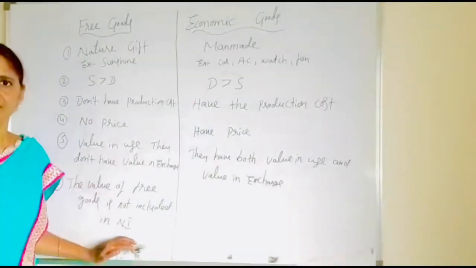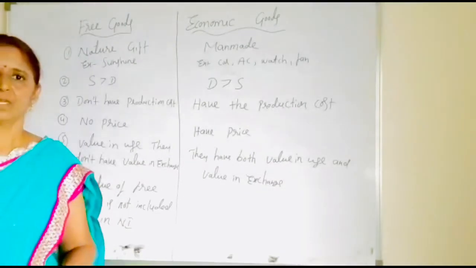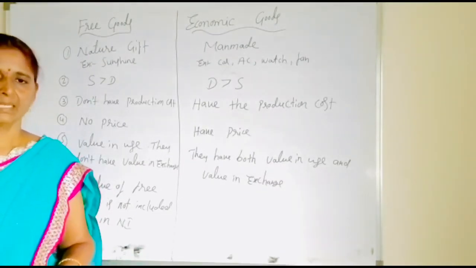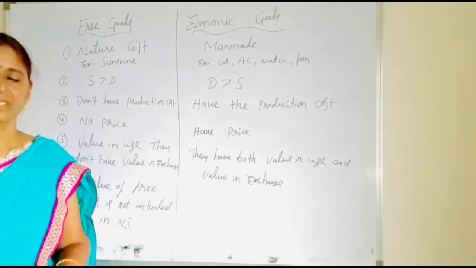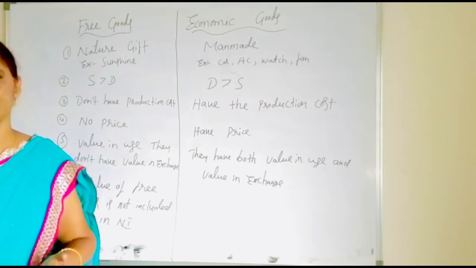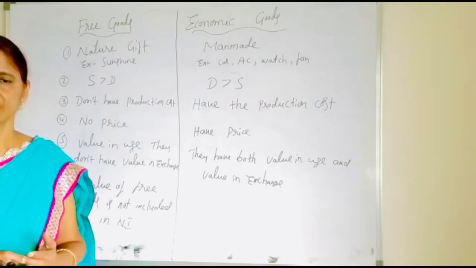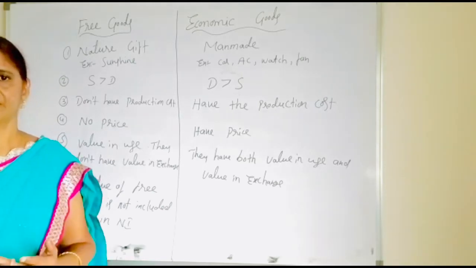So what is the national income? National income means, children, the final value of the goods and services produced in a country in a given period of time is called the national income. Here final value means market prices.